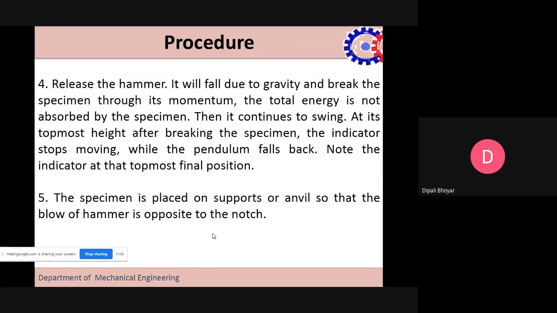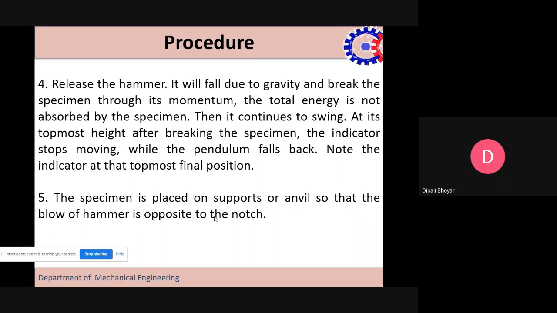Okay, in the next step, we release the hammer, which, due to gravity, will break the specimen through its momentum, though the total energy is not absorbed by the specimen. Then it continues to swing up to the topmost height. After the breaking of the specimen, the indicator stops moving while the pendulum falls back. Note the indicator at that final position. What is the division? Once we get the division, we convert that into joules, and we will get the standard energy absorbed by the particular specimen.